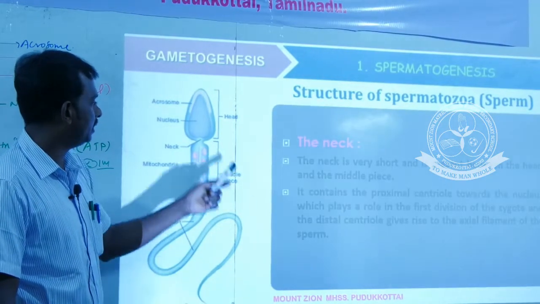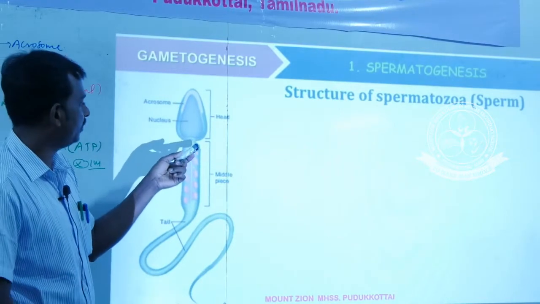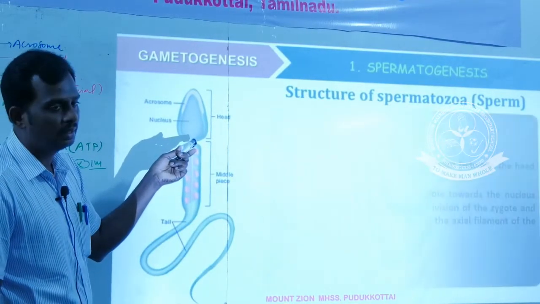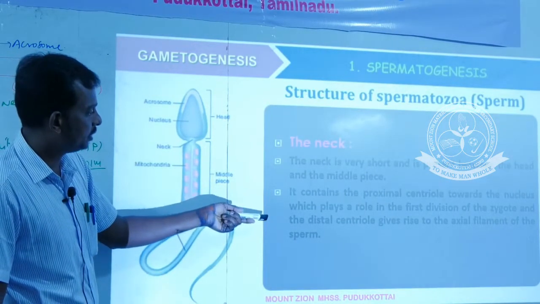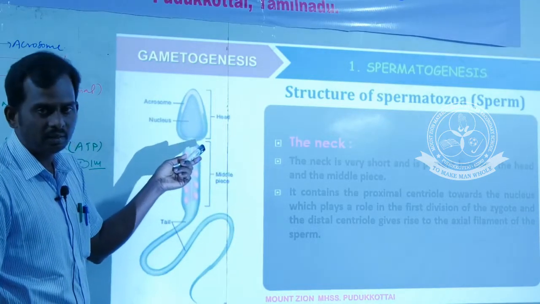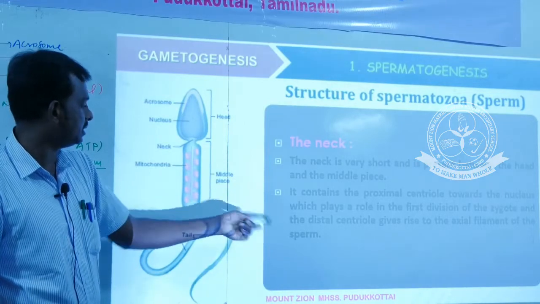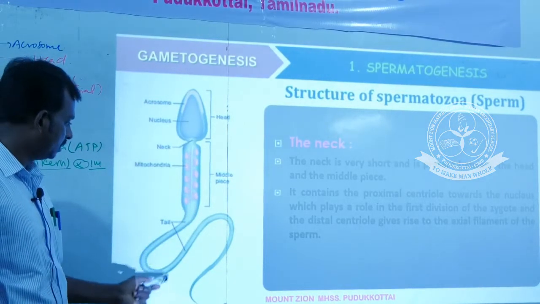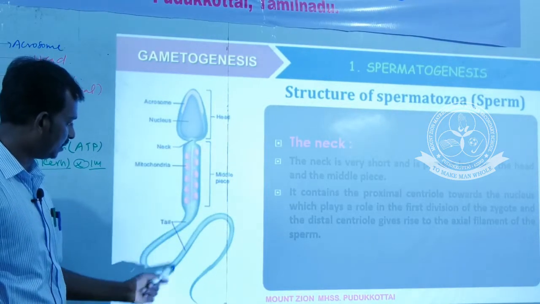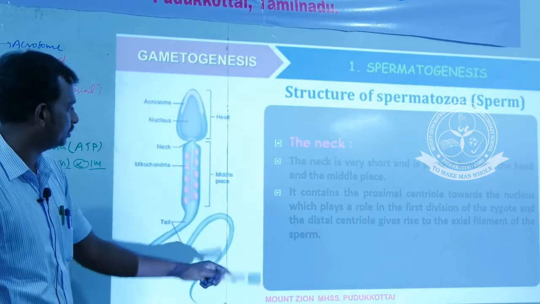Okay. Neck, we already discussed the structure of the neck. There are two centrioles, proximal and distal centrioles. One plays a major role in cell division. The other is essential for the formation of the axial filament, from the distal centriole. Next, body.